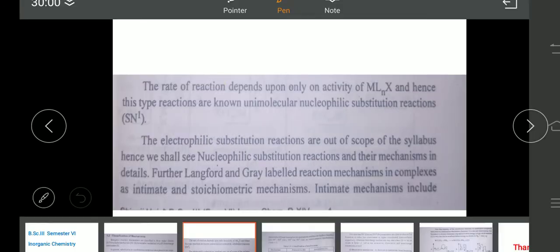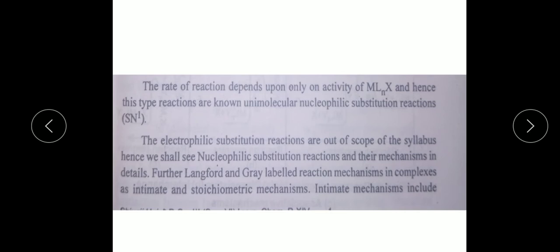Now, the rate of reaction depends only on the concentration of the complex, and hence these types of reactions are known as unimolecular nucleophilic substitution reactions, that is SN1.